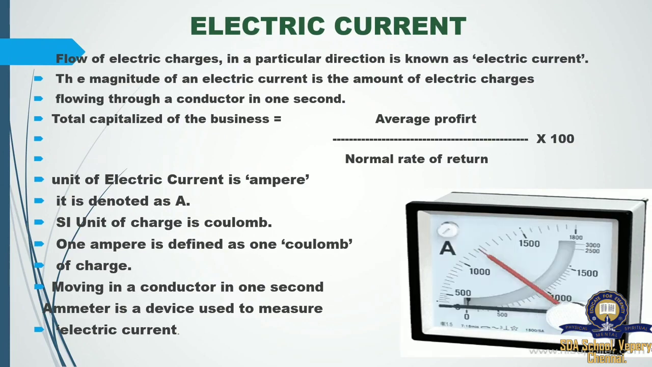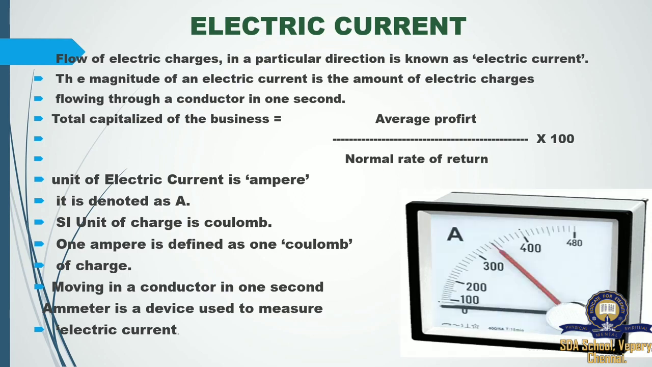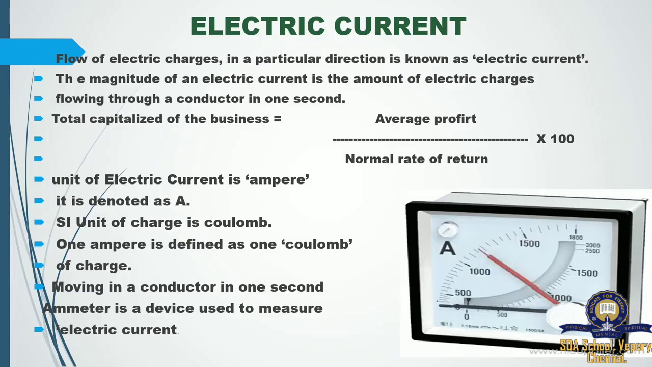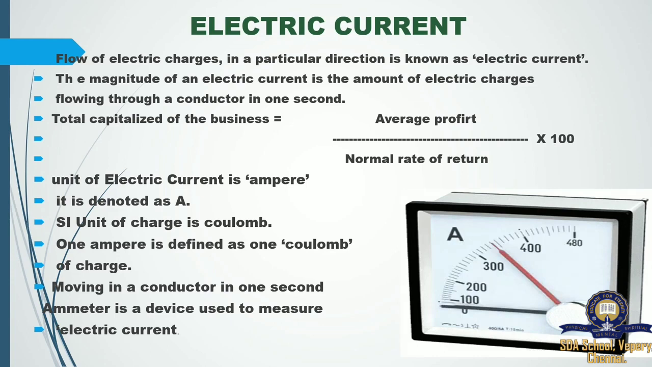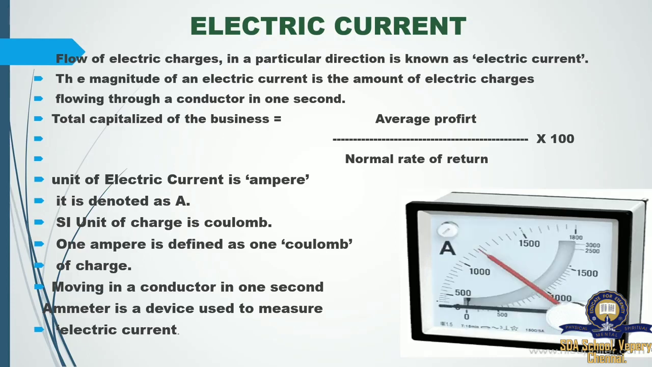Our next topic is electric current. Flow of electric charge in a particular direction is known as electric current. So in our home also, we are having a current connection through the wires. With the help of the wire, the current is getting a direction and whichever place it needs, it is flowing. Likewise, the magnitude of an electric current is the amount of electric charge flowing through a conductor in 1 second. Here the conductor is the wires. Wires are conducting electric charge from one place to another place.